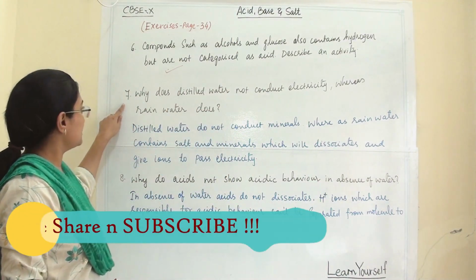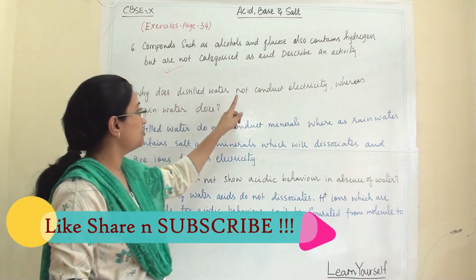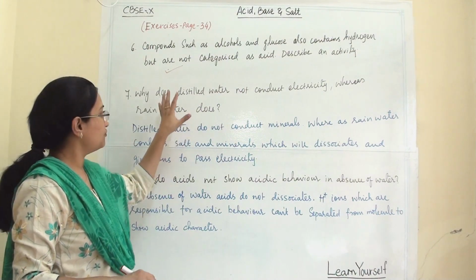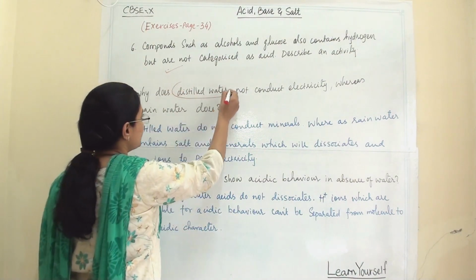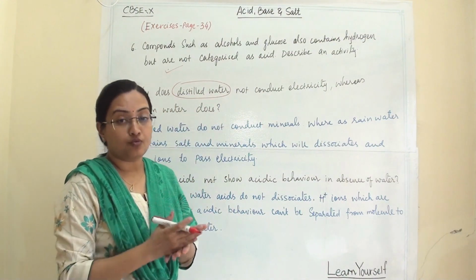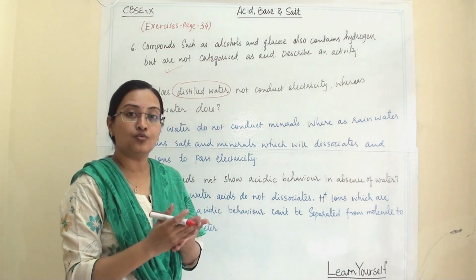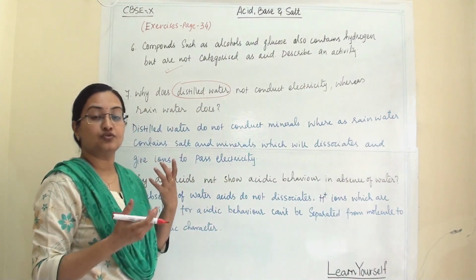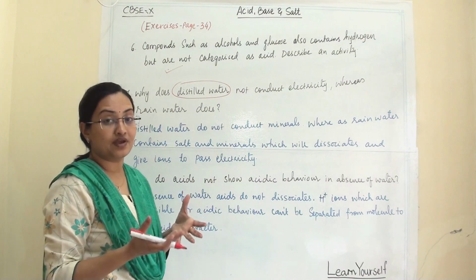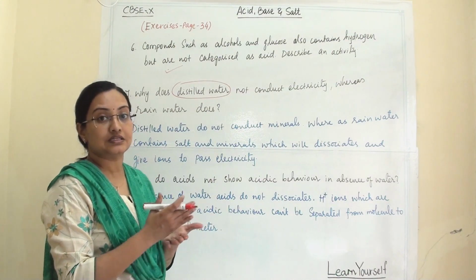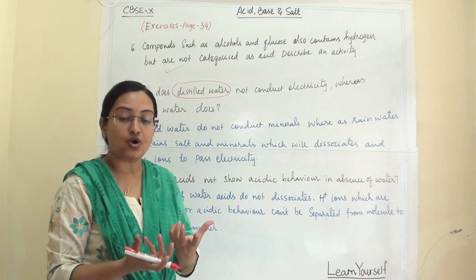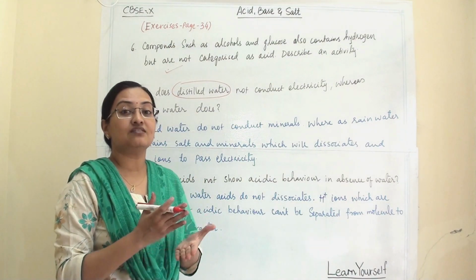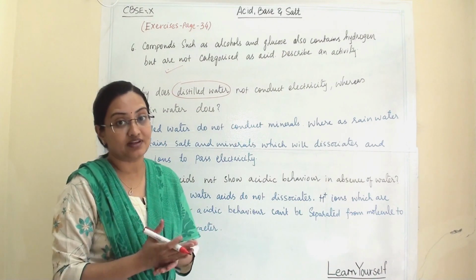So seventh question is, why does distilled water not conduct electricity whereas rain water does? First of all, what is distilled water? Distilled water is a pure form of water in which there are no minerals, no salt. And what is rainwater? Rainwater is full of mineral and full of salt. So when we are keeping the rainwater in the electrolytic cell, those salts will dissociate and it will give us ions which are responsible for the passage of electricity.